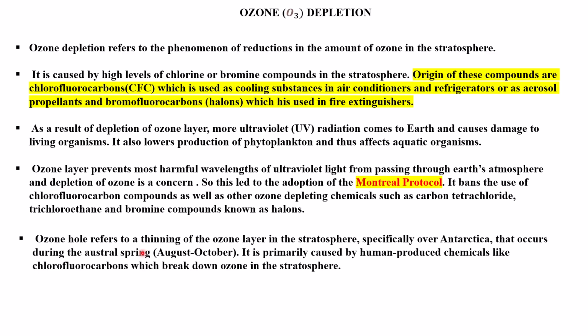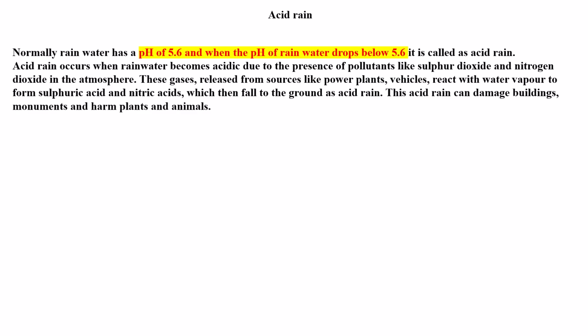Next is the ozone hole. It refers to the thinning of the ozone layer in the stratosphere, specifically over Antarctica, that occurs during the austral spring, meaning August to October. It is primarily caused by human-produced chemicals like chlorofluorocarbons, which break down ozone in the stratosphere.